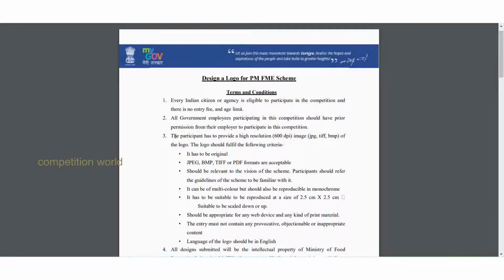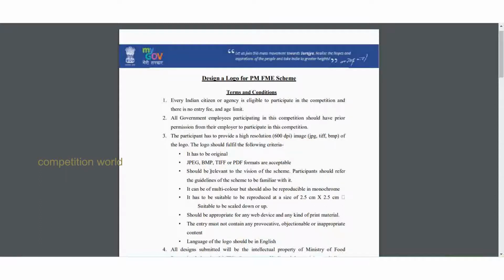So the participant has to upload a high resolution, 600 pixels, JPEG. In this format, the logo should fulfil the following criteria. The logo has to be original. It has to be in either JPEG, BMP, TIFF or PDF formats, which are acceptable.